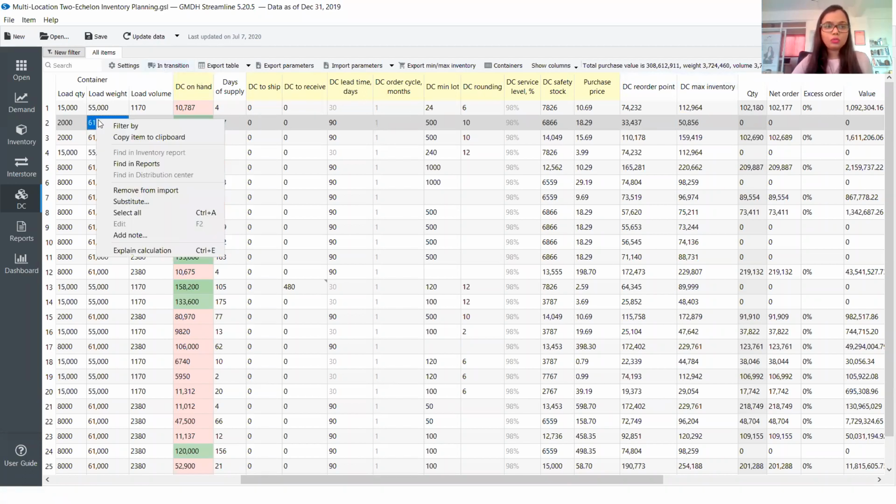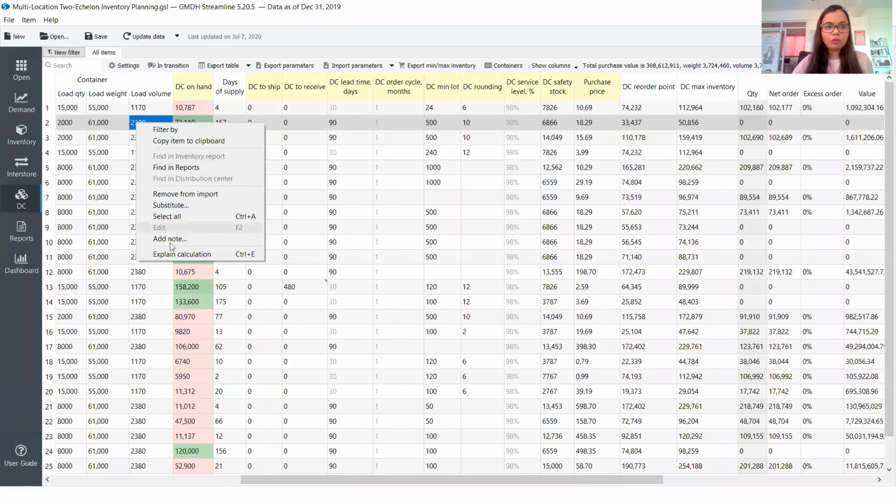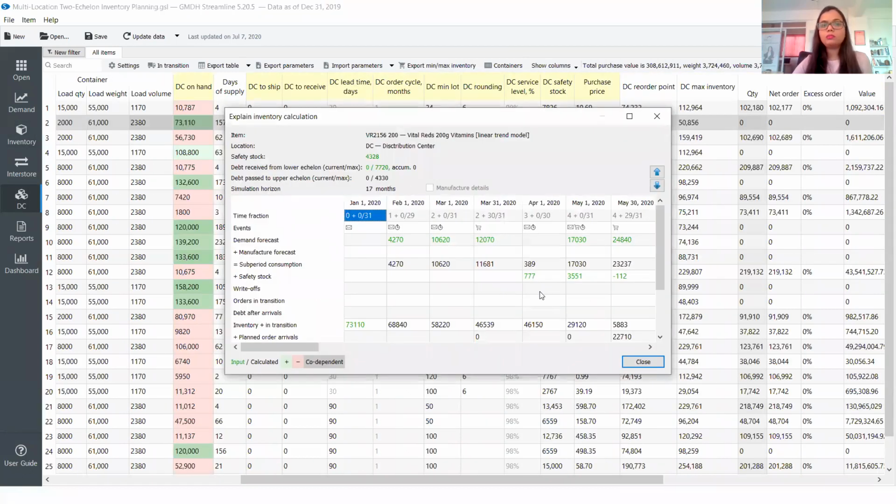What we can also do is tell the system to explain the calculation, on what basis the system is calculating the order. And over here you can have a detailed look at what is the demand that you're looking at for each of these different months.